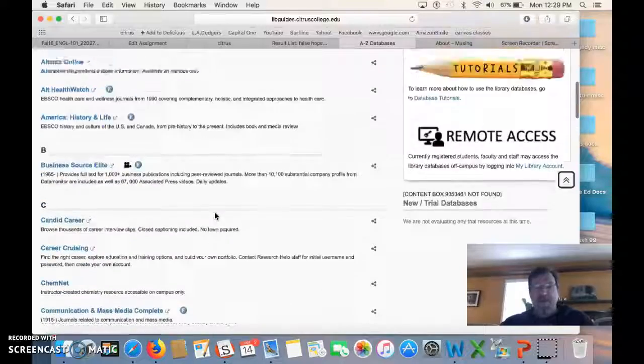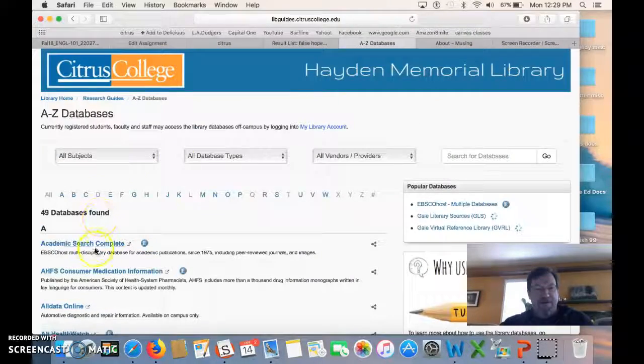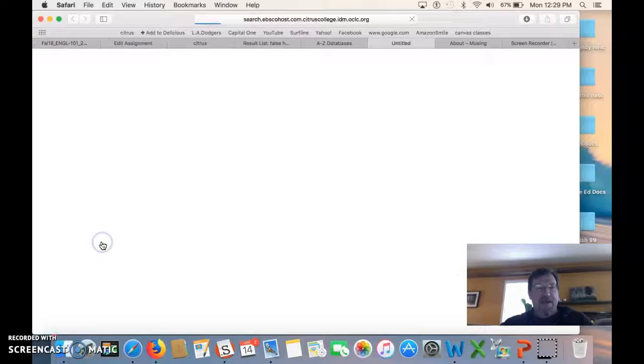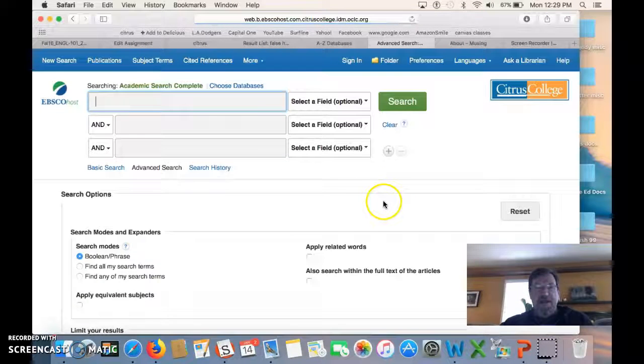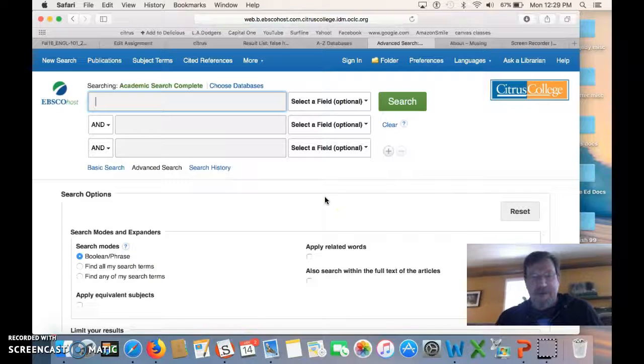For our purposes, I'm going to use a really general database, which is the very first one right here, Academic Search Complete. This one goes through EBSCOhost, which is a service that kind of mines several databases at once. So it's a good wide variety approach here. Let's go to this database, get a search box going, and then at this stage, you just have to experiment, try different phrases and different questions to see what comes up.